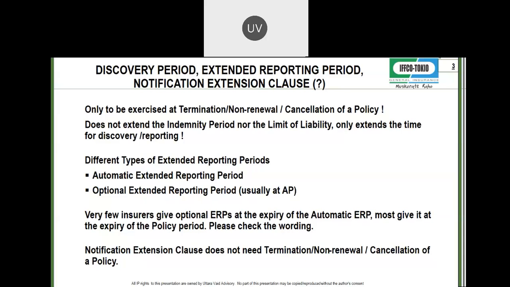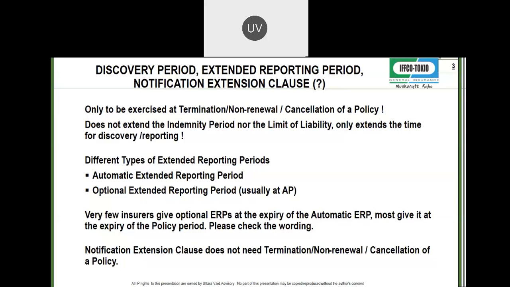Now, one thing you need to check is when your optional extended reporting period starts. That also, in a good policy, should be clarified. If the normal reporting period is 90 days and the extended reporting period that I have bought is 1 year, that 1 year starts from when? It starts from the expiry of the policy period, or it starts from the expiry of the automatic extended reporting period. So these things you have to check in every policy.